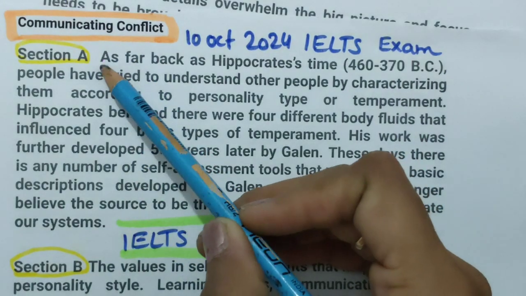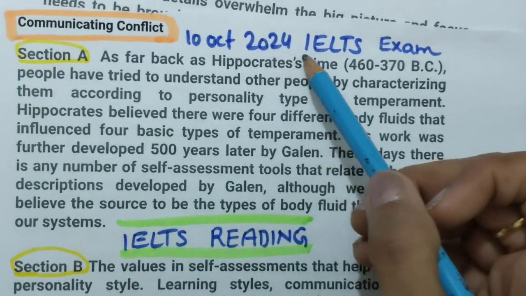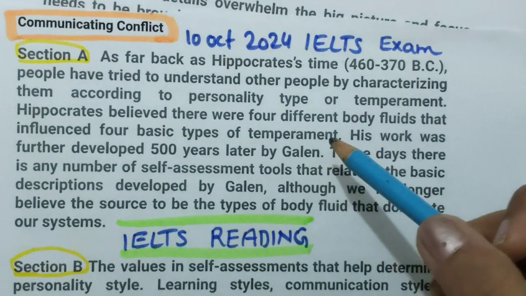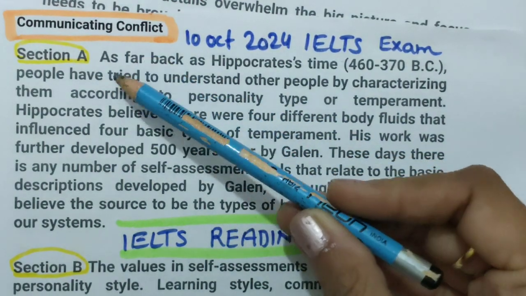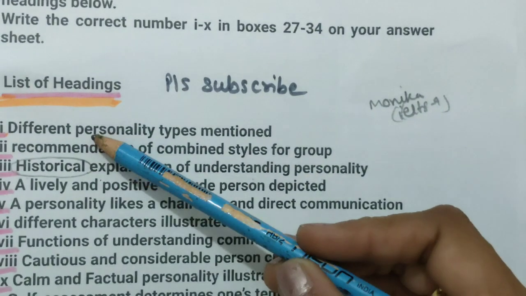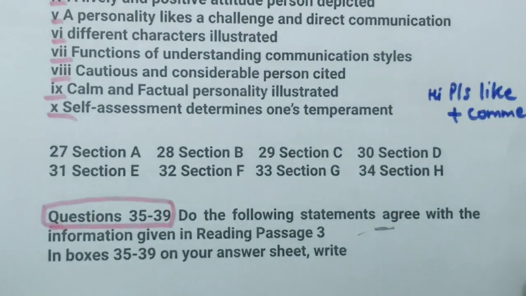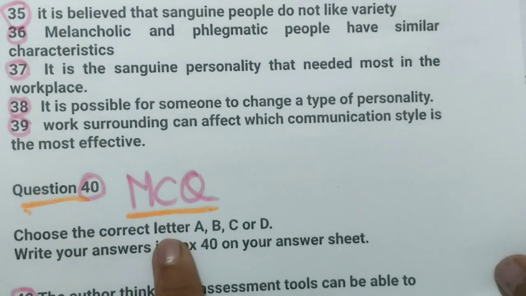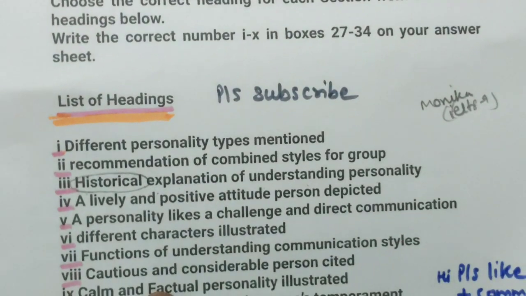So we will be doing this reading, Communicating Conflicts, that was part of the 10th October 2024 IELTS exam that happened in India and my neighboring country also. So maybe in the neighboring country, a different reading may be there. Here they have given it section wise. For that reading, we have been given a list of headings. The second type of question is true, false, not given. Third, we have multiple choice questions. I will start my reading with this list of headings.